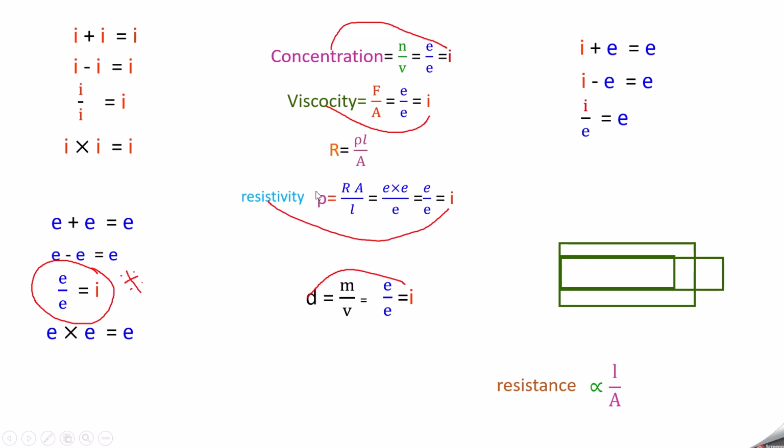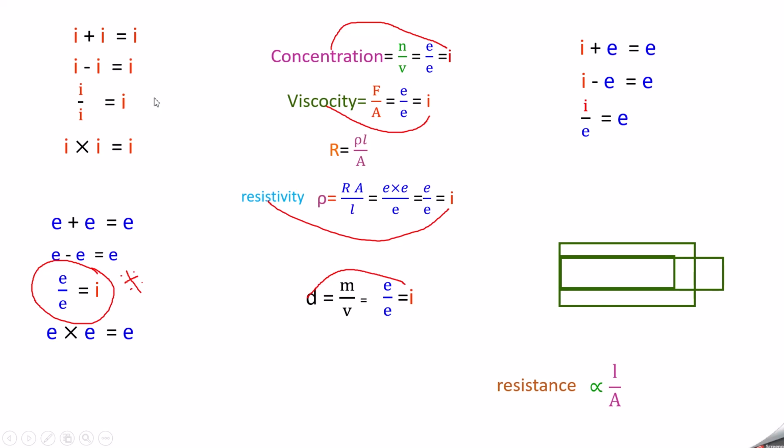But the resistivity, resistivity means the resistance within a square meter. That depends on only that area. So the resistance, we are fixing that one. So it becomes an intensive property. From the formula also we can derive this, and from this unit, when you divide, what is the resistance, that is what we call resistivity. That becomes an intensive property.